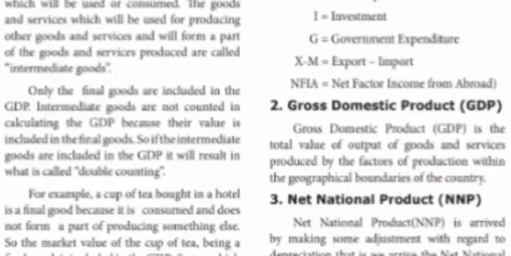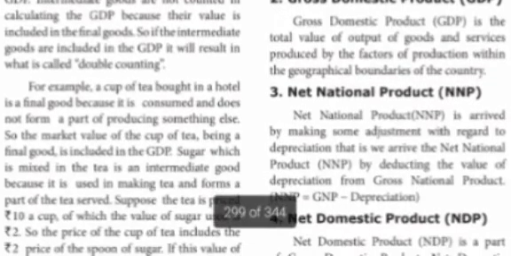We calculate only the final goods in the GDP. Intermediate goods are not counted in calculating the GDP because their value is already included in the final goods. If the intermediate goods are included in the GDP, it will result in double counting.